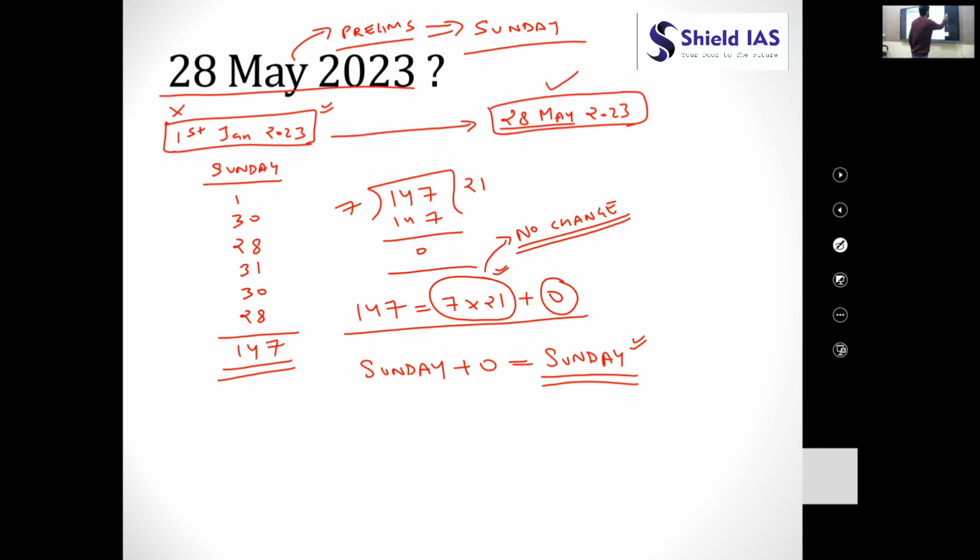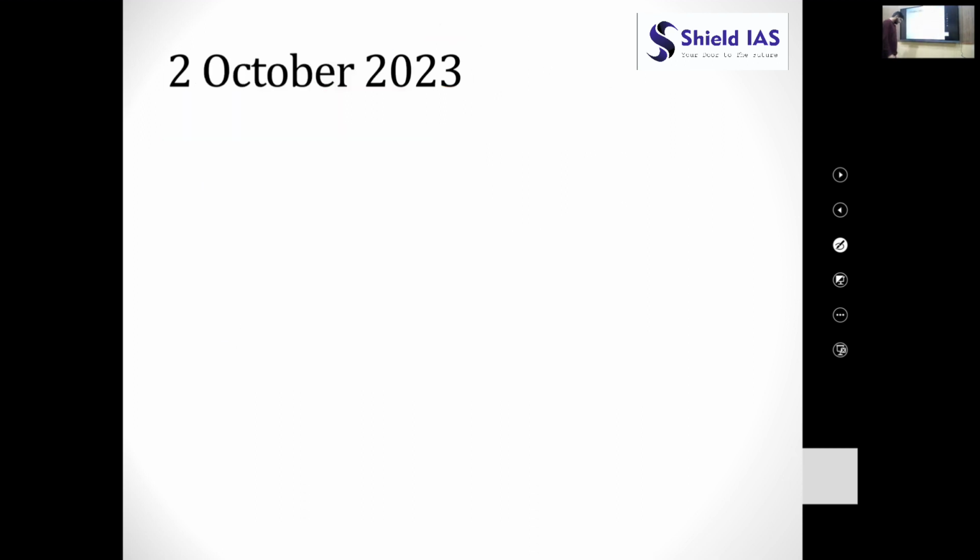Okay, all right. So let us solve this particular question also. So what will be the day on 2 October 2023? So 2nd October 2023 would be the birth anniversary of two famous gentlemen. First is, as you all know, Gandhiji, and the second is Lal Bahadur Shastri. I am sure you all have dreams to do the training in Lavasna, right? So the Lavasna is named after Lal Bahadur Shastri ji, right?